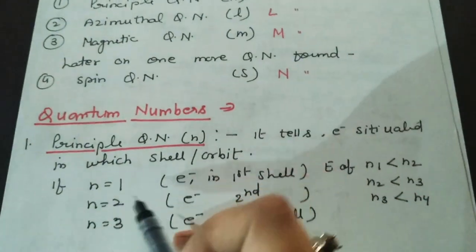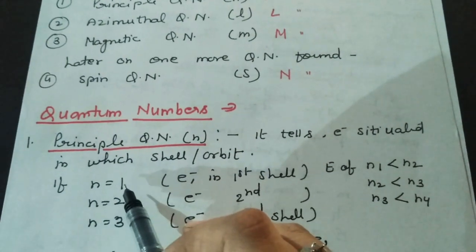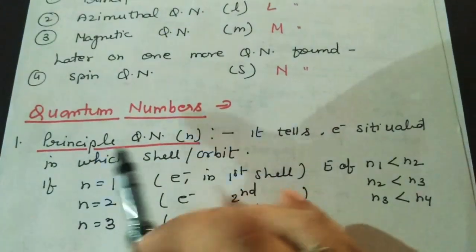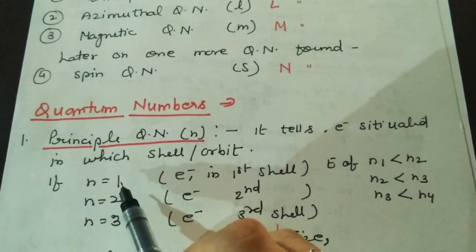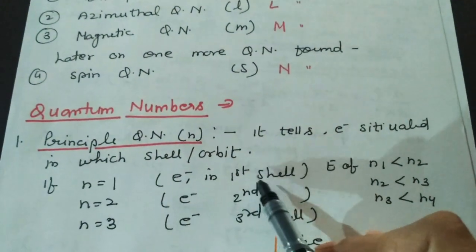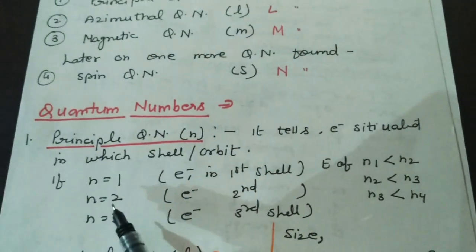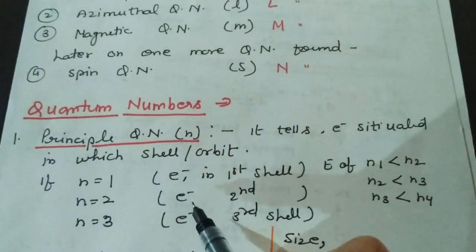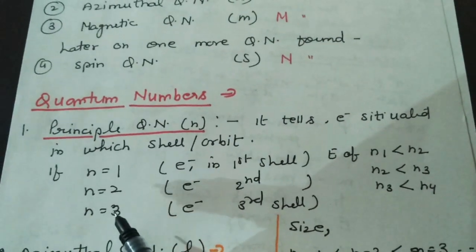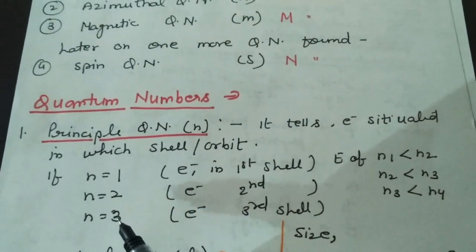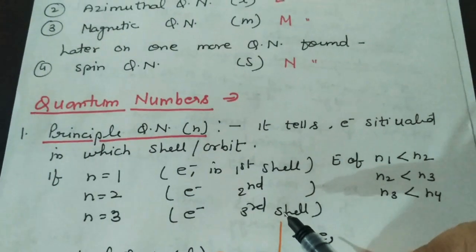Suppose the principal quantum number n equals 1, what does it mean? It means the electron is present in the first shell. If it is 2, the electron is present in the second shell, and if it is 3, the electron is present in the third shell.